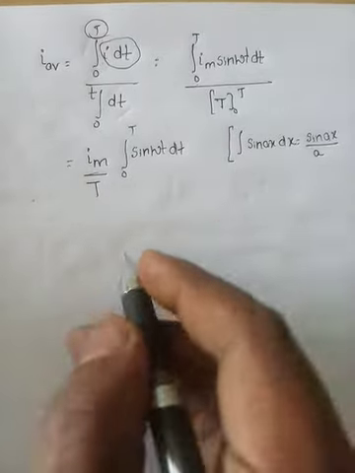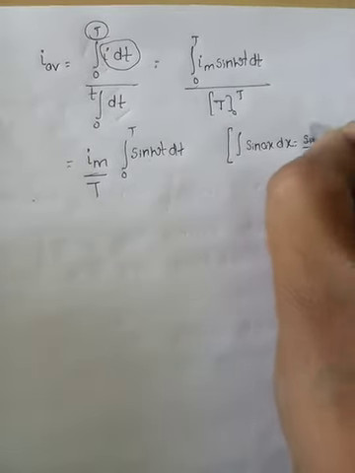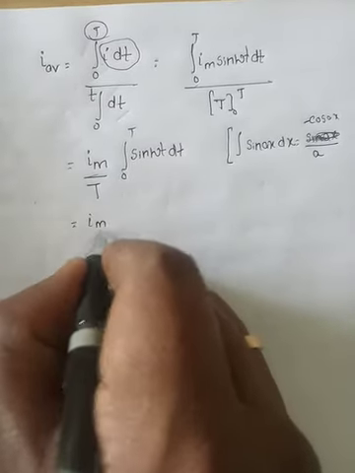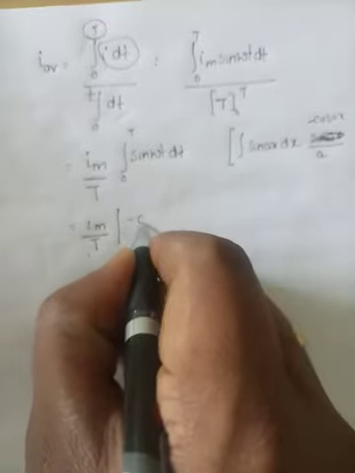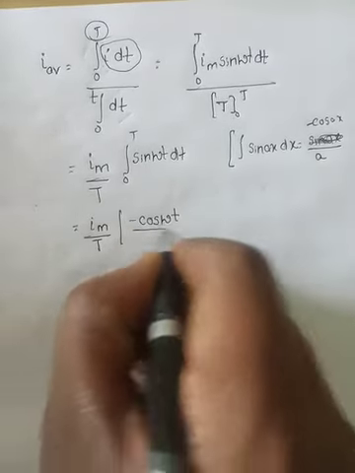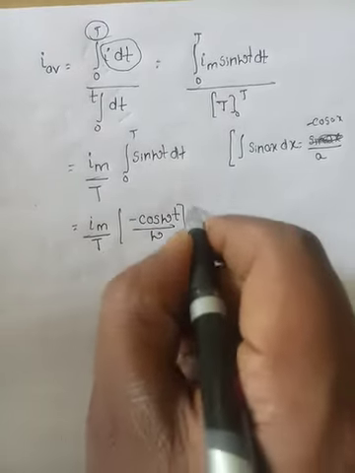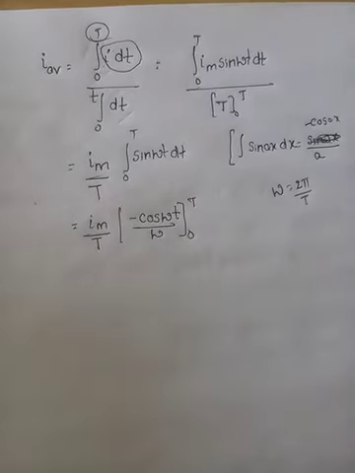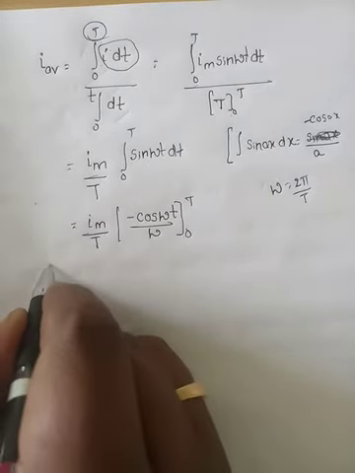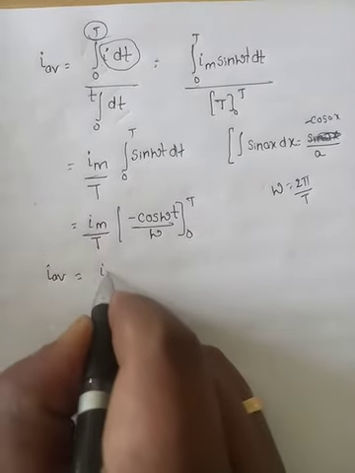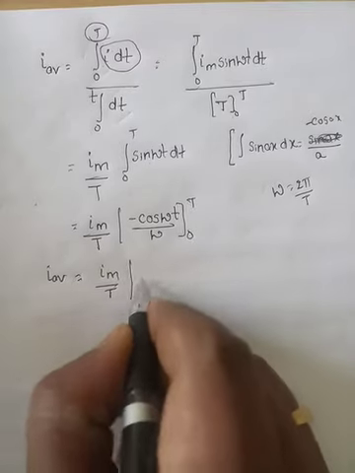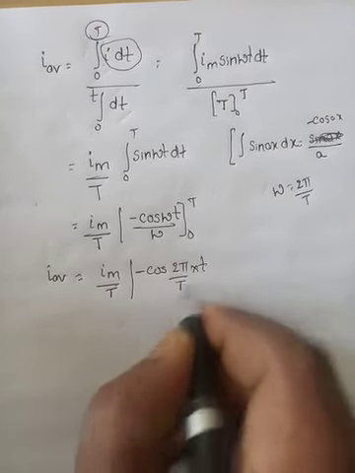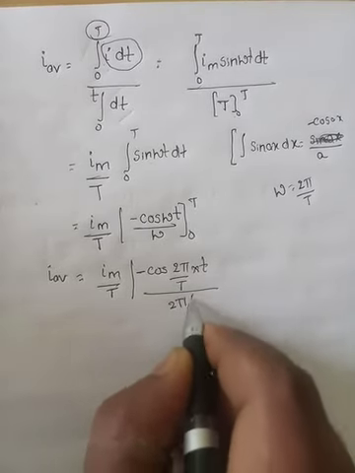What can we write here? Sorry, integration of sin ax is equal to minus cos ax by a. Apply the limits: I m by T, minus cos omega t by omega, from 0 to T. As we know very well, omega is equal to 2 pi by T, which we are substituting here. I average for full cycle is equal to I m by T, minus cos 2 pi by T into t, by 2 pi by T,